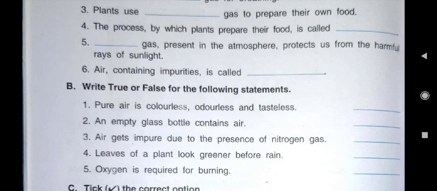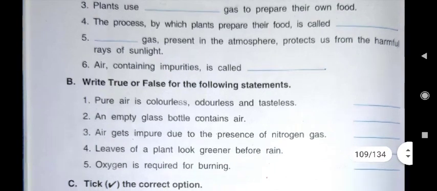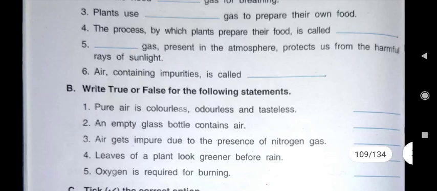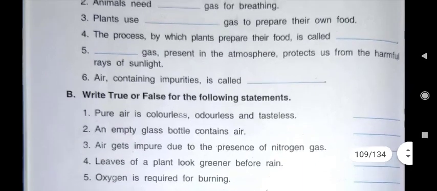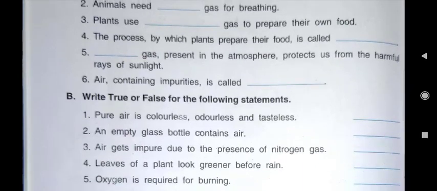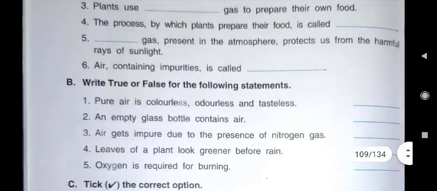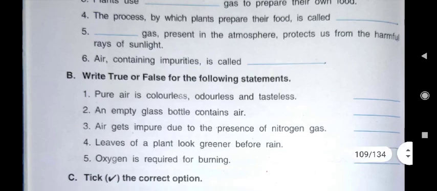Then fourth one you see, the process by which plants prepare their food is called, what you will write? Photosynthesis. PHOTO, photosynthesis. SYNTHESIS. Photosynthesis. Fifth one is dash gas present in the atmosphere protects us from the harmful rays of sunlight.